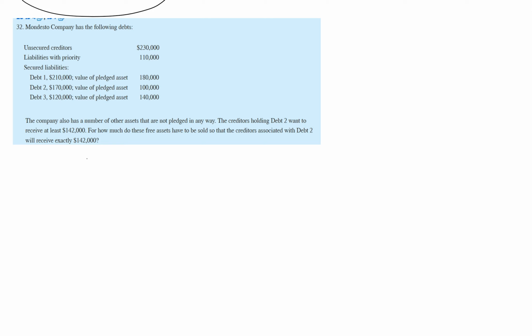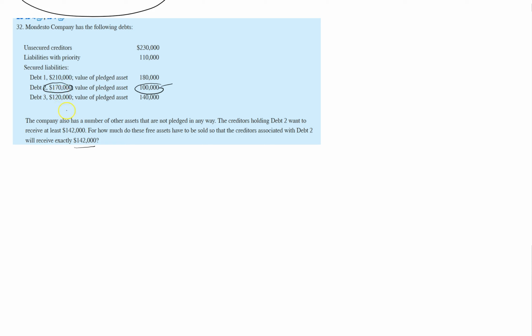So let's think about the situation in this way. Look at debt 2. Debt 2's total amount is $170,000, and the value of the asset used to secure it is $100,000. So debt 2 group holders will receive $100,000 from the pledged assets, but in total they want to receive $142,000. Now let's look at the unsecured portion.